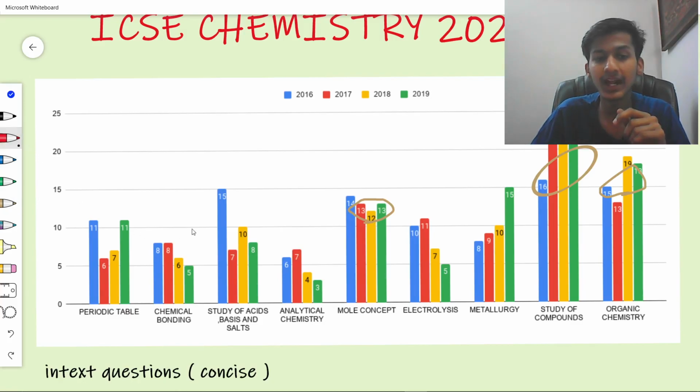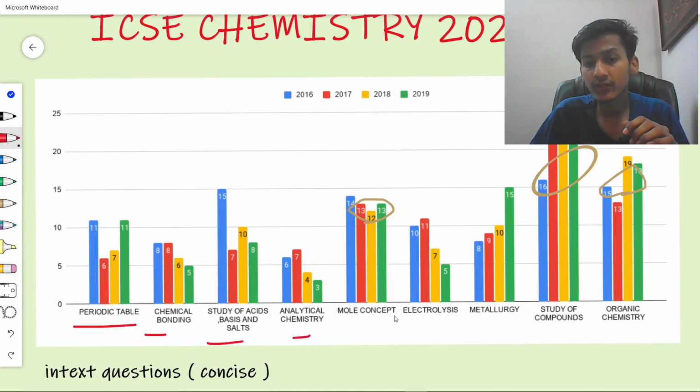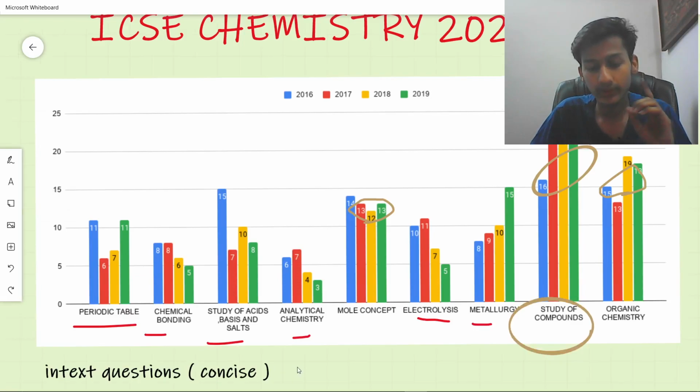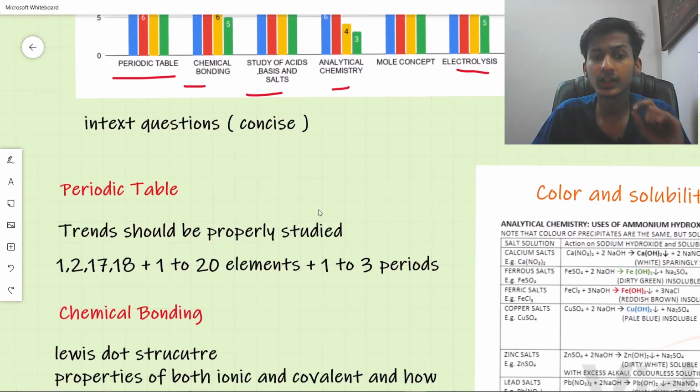The rest chapter can be any of these. I'm telling you any of these because I don't want you all to focus on some chapters only. I want you all to focus on each and every chapter equally, because the syllabus has been reduced to a great extent. Therefore, we can't predict which chapter would carry the highest weightage. But it is for sure that the study of compound would still be of maximum importance only. Clear?